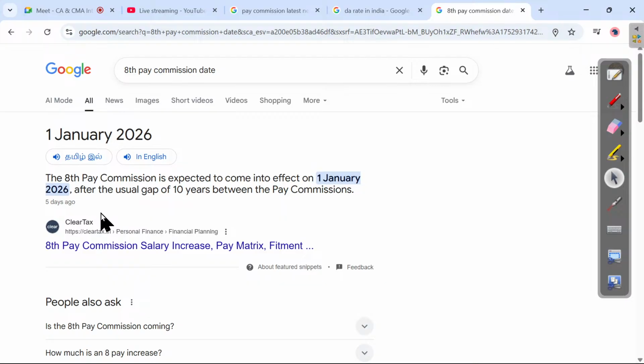Since independence, how long has it been? Sir, suddenly you shouldn't ask me such questions, sir. From 47 onwards, so 53 here, another 25. How much? 70, 78, 79. Okay, roughly. 8th. Once in every 10 years, they are releasing the pay commission.